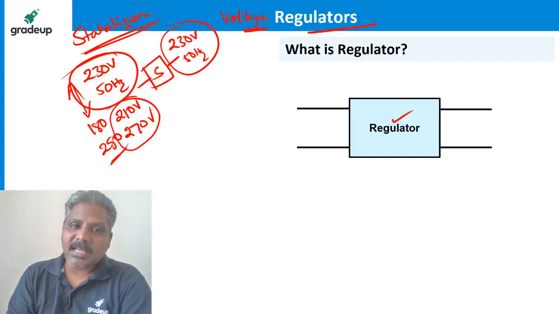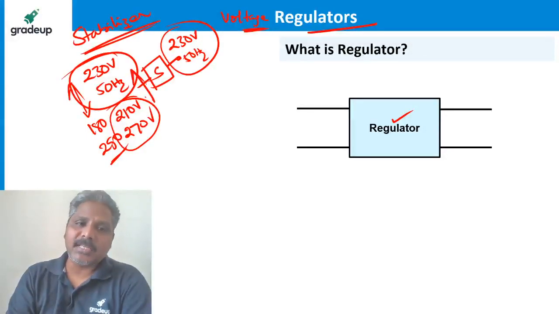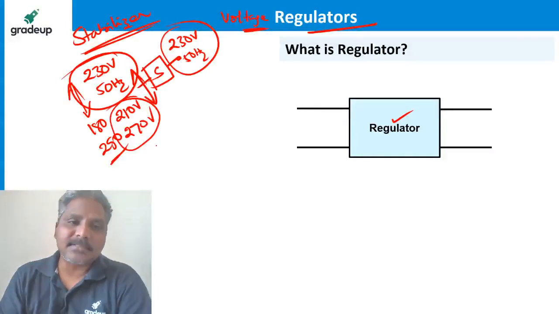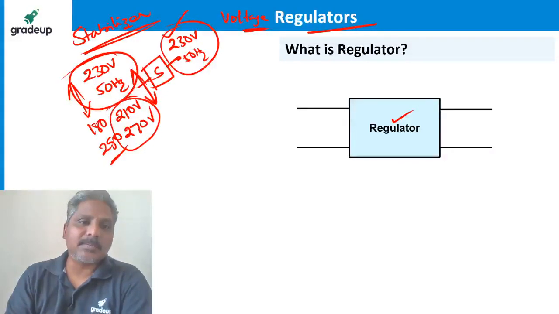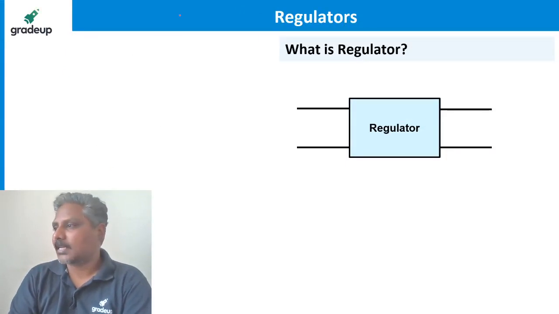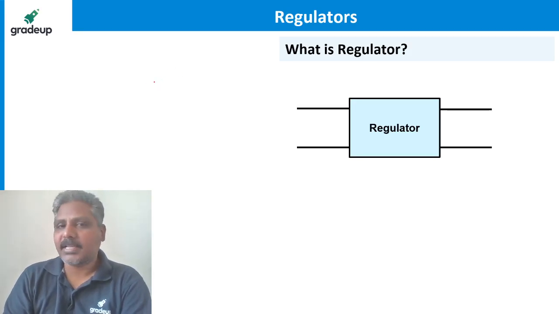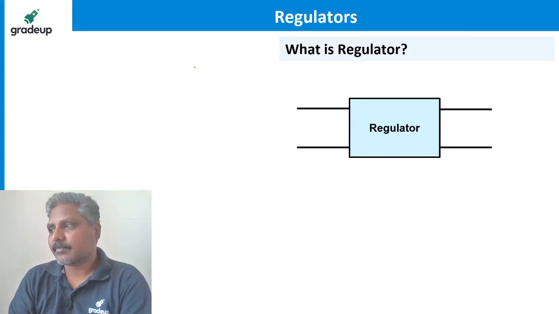The stabilizer gives you an output of 230 volts even if the input is reduced or increased. Something like that, yes, exactly. A phone adapter is not only a regulator. A phone adapter is a rectifier along with filters and a regulator.